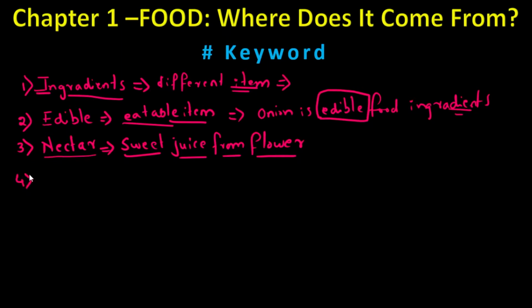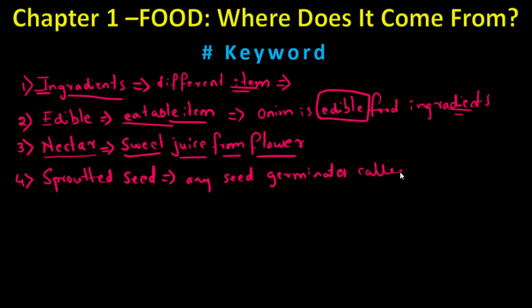Fourth one is sprouted seeds. This is a source of plant and part of the food item. If seeds are put into the water and after a couple of days they start germinating, any seed germinates. Okay, germinated seeds are called sprouted.